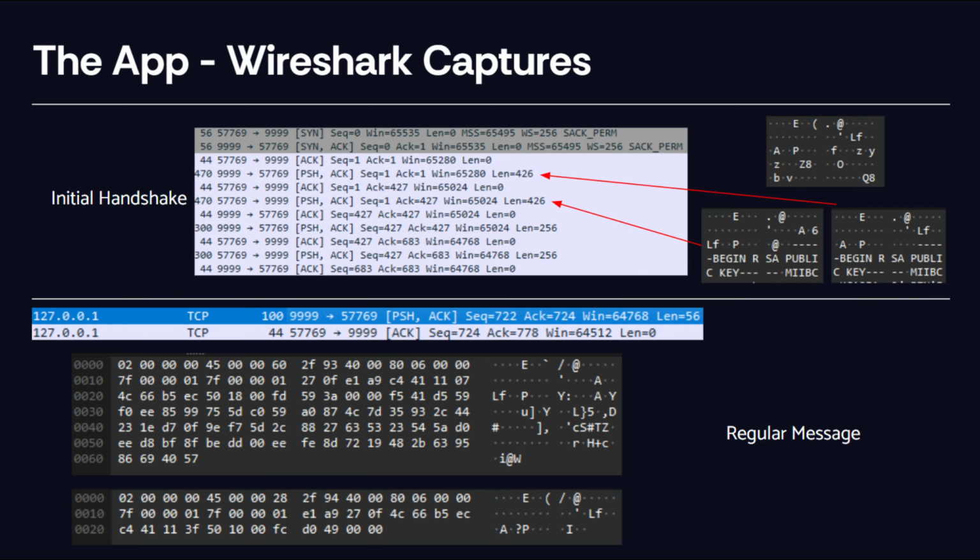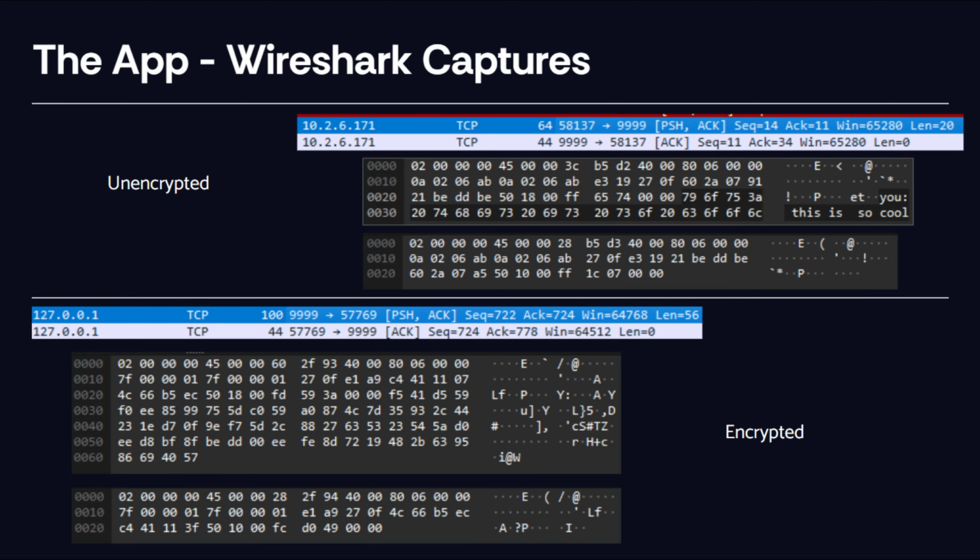Just like the other packets before it, this packet has been thoroughly encrypted, leaving no plain text behind. These captures show that our encryptions do work, helping protect your personal information.